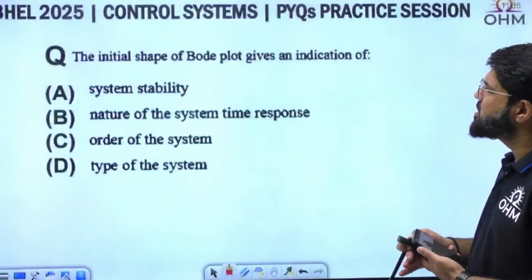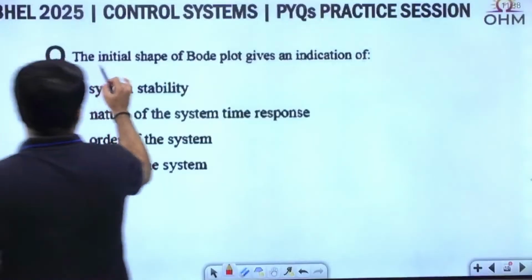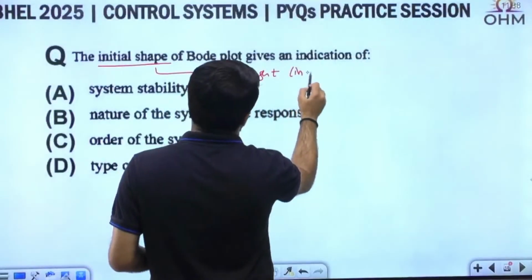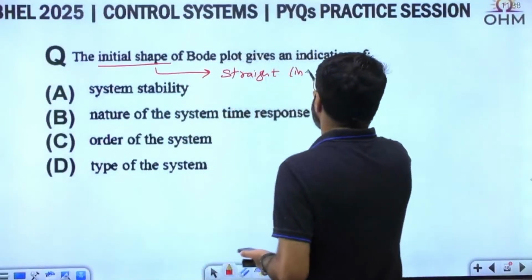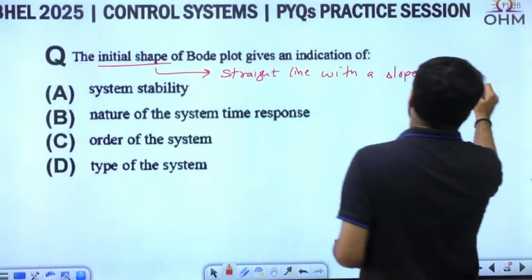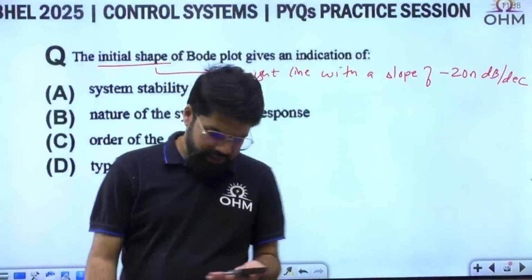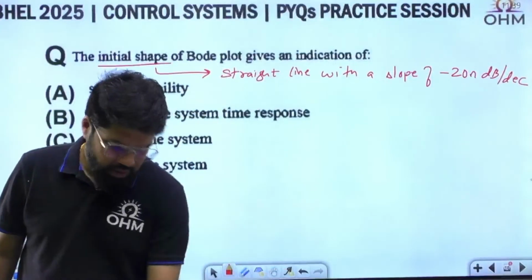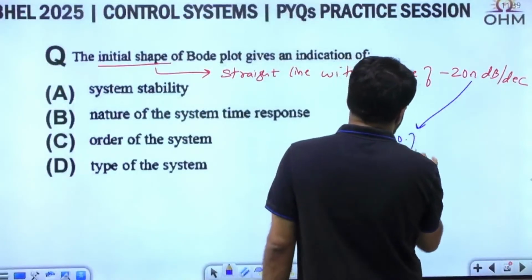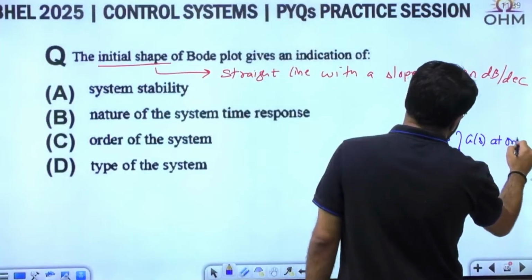The initial shape of the Bode plot gives an indication of what? The initial shape is a straight line. Actually, the Bode plot is built up of straight lines only by all the approximations we do. So it is a straight line with a slope of minus 20n decibel per decade, where n is the number of poles of G(s) at the origin.